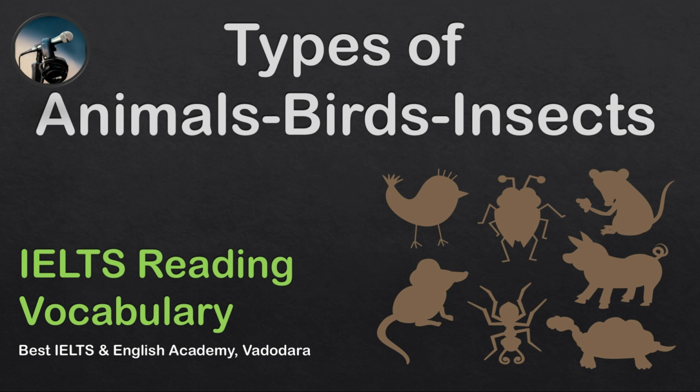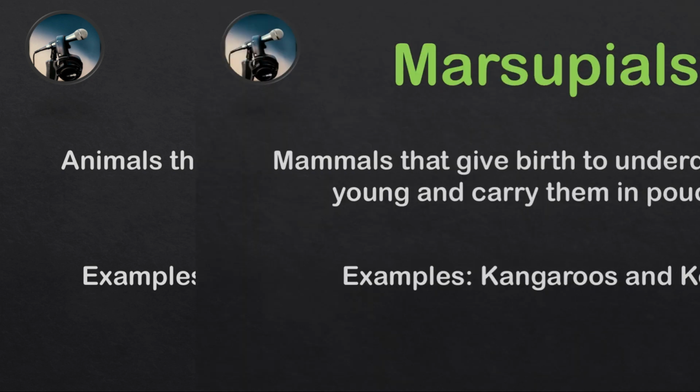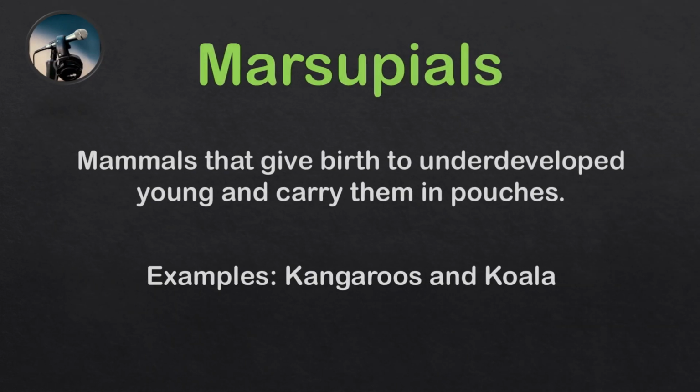So let's get started. The first one is mammals. These are animals that nurse their young with mammary glands. Some examples are human beings, dogs, and cows. The next type of animals are marsupials. These are also mammals, but they give birth to underdeveloped young and then carry them in pouches. A very popular example is kangaroos and koalas.